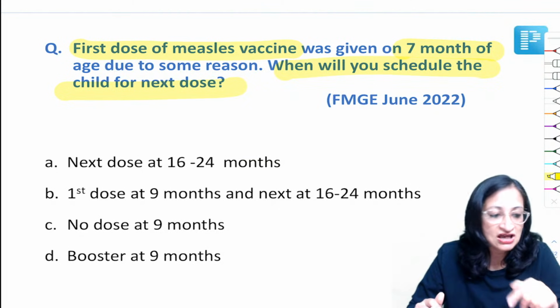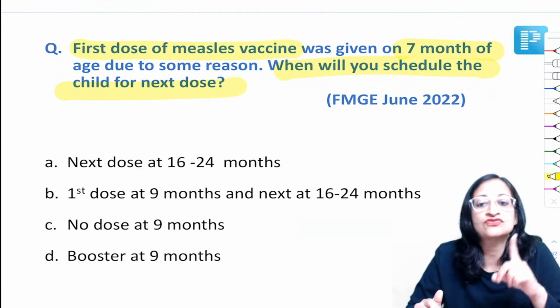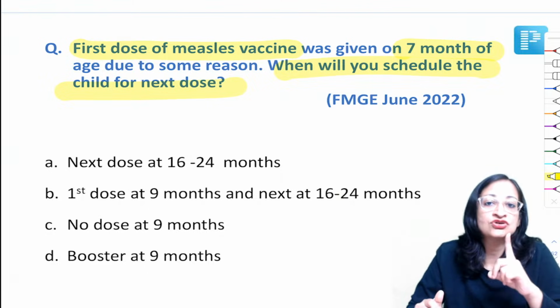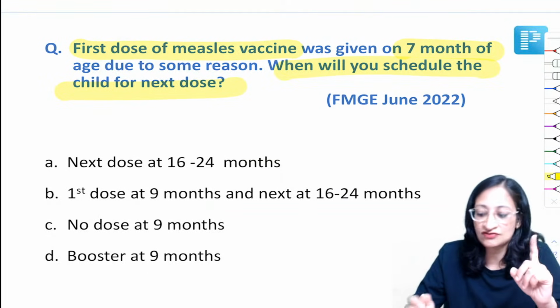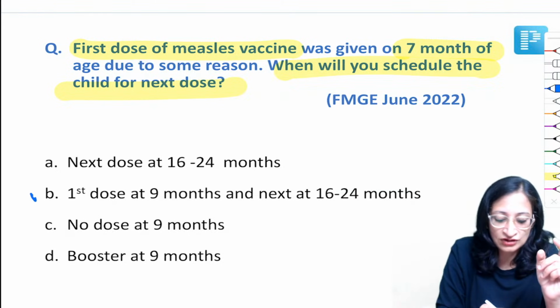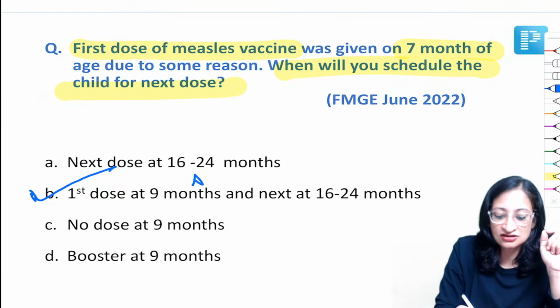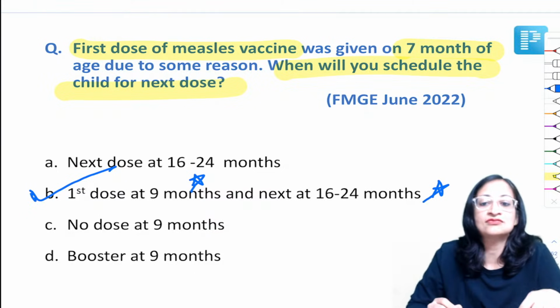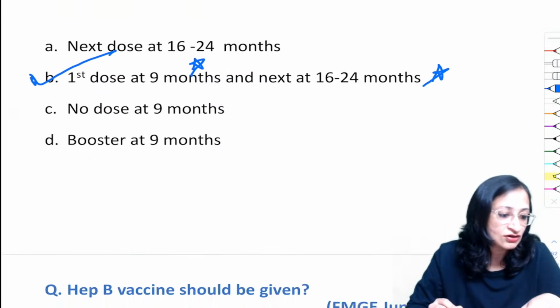So the best answer for this measles vaccine question: first dose given at 7 months of age due to some reason, when will you schedule the child for the next dose? We will not count the 7-month dose. We will give again a first dose at 9 months and the next at 16 to 24 months. So this is the best answer. First dose at 9 months, next at 16 to 24 months. Right. Mukesh, Mittu, very good.